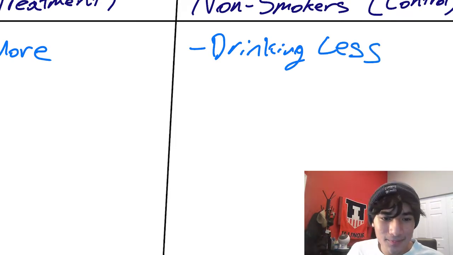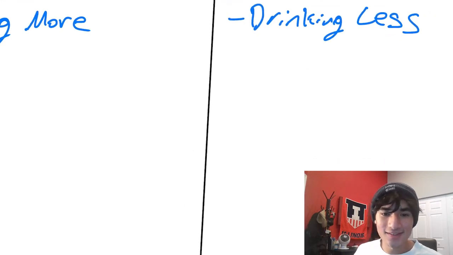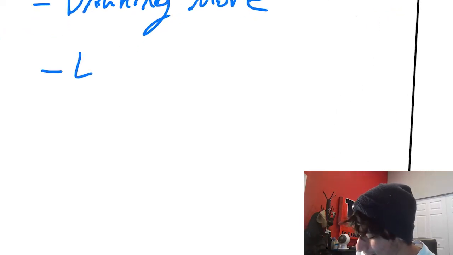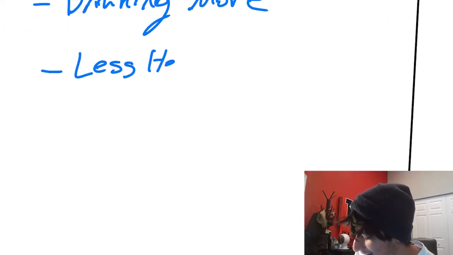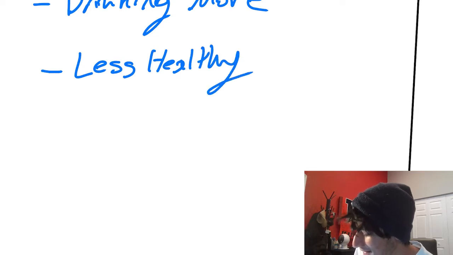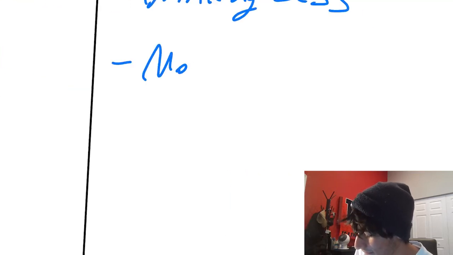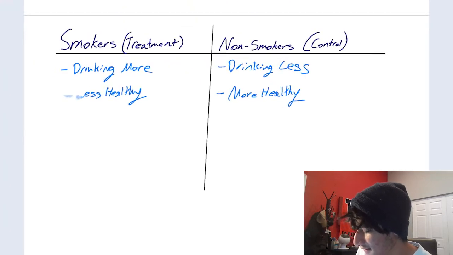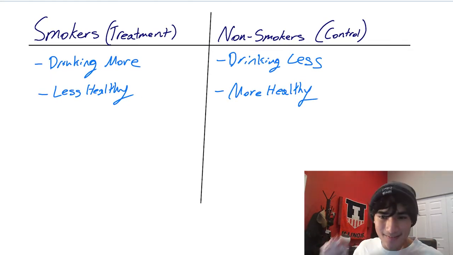Another big difference is smoking decreases the health of the immune system, and people with a weaker immune system are at higher risk for obtaining diseases, ailments, and mutations such as liver cancer. So smokers are, surprise, surprise, less healthy, and non-smokers are more healthy. Okay, so now that we have our differences, we're going to assess them by plugging them into a flow chart.